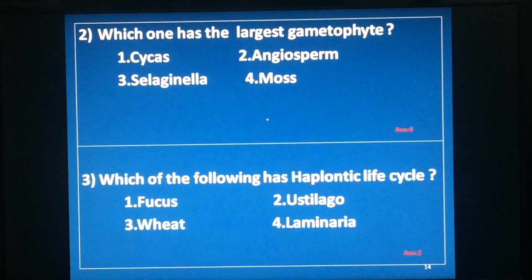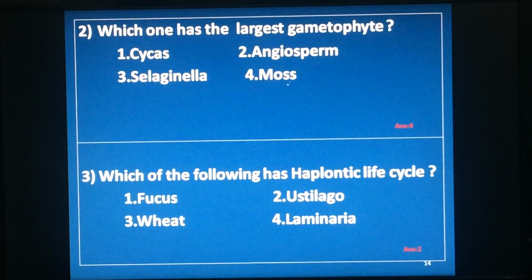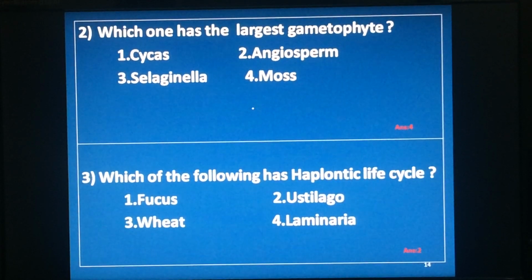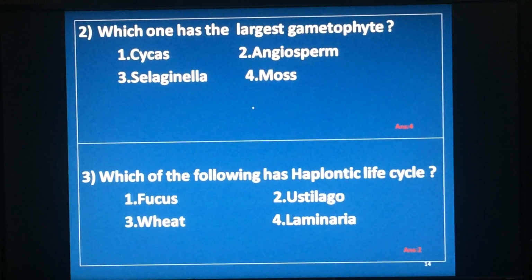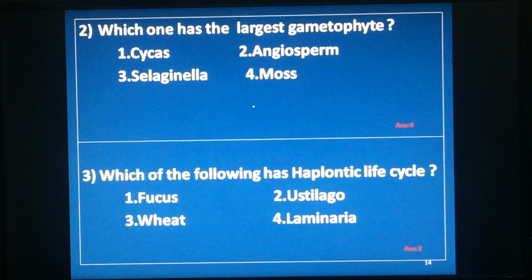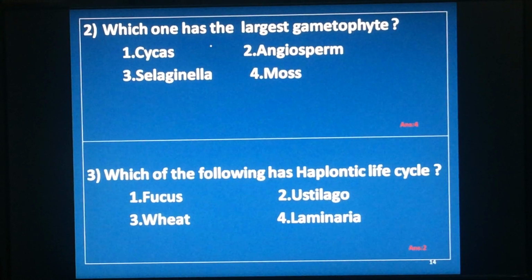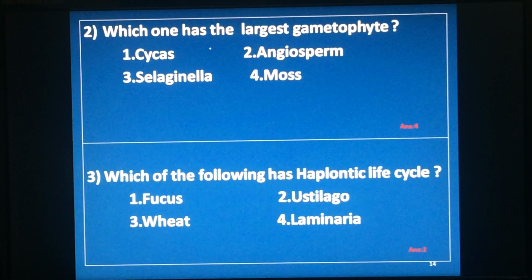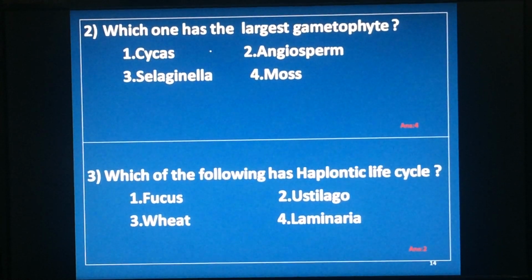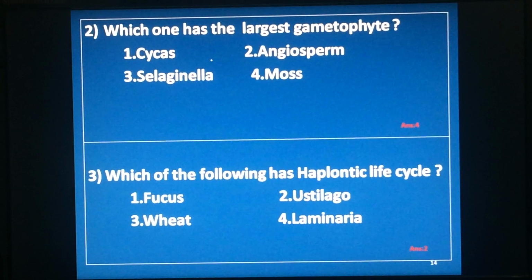Haplodiplontic, diplontic. Second question, which one has the largest gametophyte? See, in the plant kingdom, from bryophyte to pteridophyte, gradually the gametophyte will reduce. Where is the gametophyte dominant? Algae and bryophytes.